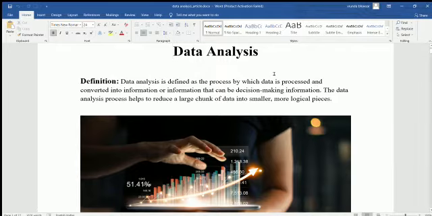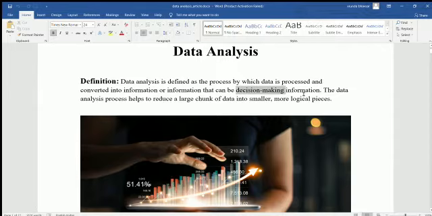Here the topic is data analysis. What is actually data analysis? Data analysis is defined as a process by which data is processed and converted into information that can be decision making information. Okay, we saw in a previous video what is the difference between data, information and knowledge. So data analysis means converting information into decision making information. So using that we can conclude something.